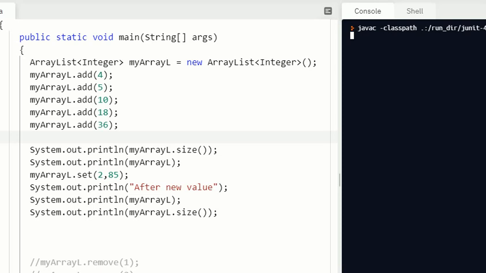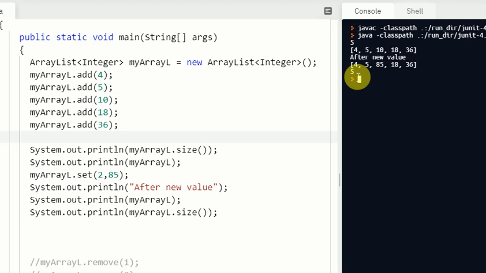So this is the way we can insert new values in an array list, or we can replace values. So you have to remember these methods: the add method to add a value in an array list, and the remove method to remove any specific value from the array list. And if you give two parameters in add, where the first parameter is the index number, if you want to add a value at a specific index number, then you can insert 2 comma, which means this 36 will be added at index number 2.